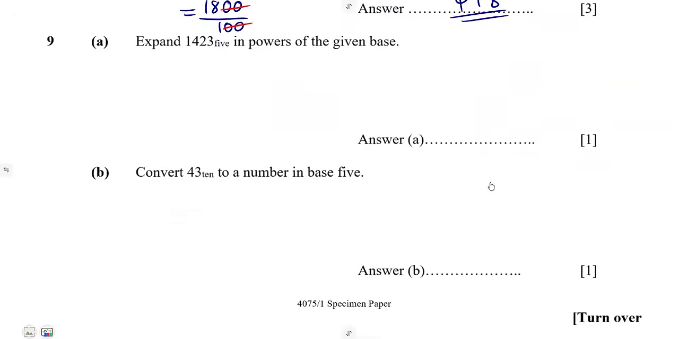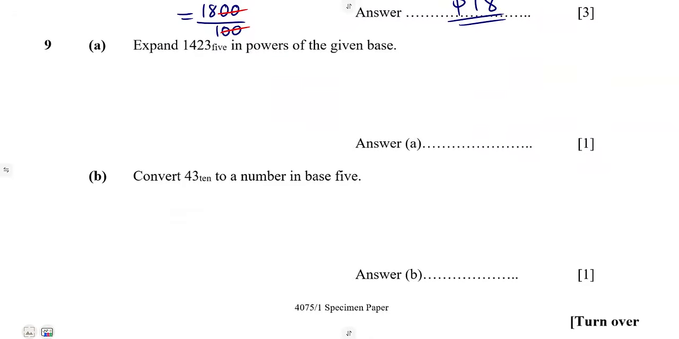Now expand this number that we are given in powers of the given base. What is the given base? It is the base of 5 like this. So in powers of the given base, that's to the exponent 5 to the 0, 5 to the 1, 5 to the 2, 5 to the 3. As you are converting to base 10, remember that in conversion to base 10, you raise the given number in its powers from 0 going up.